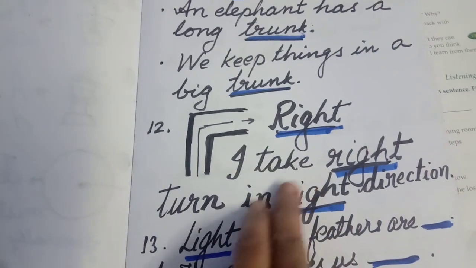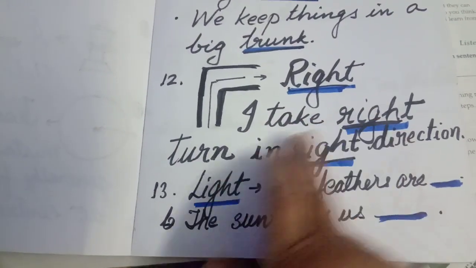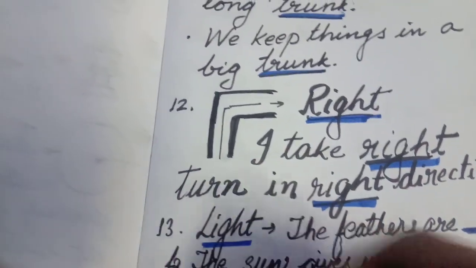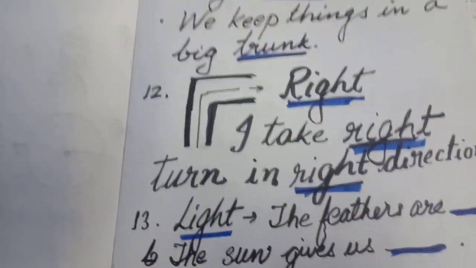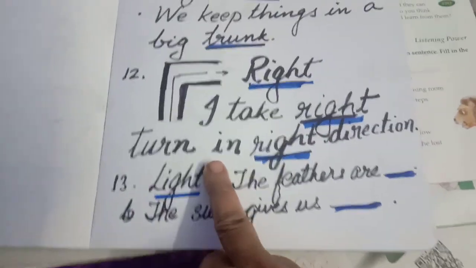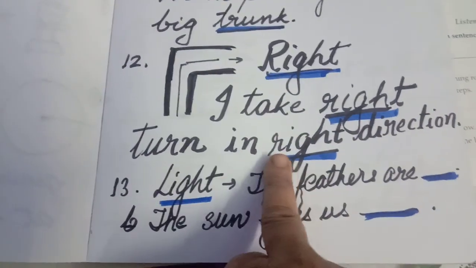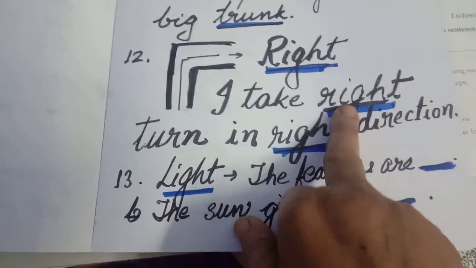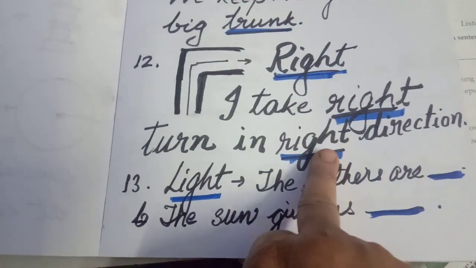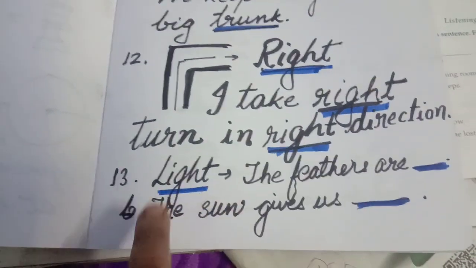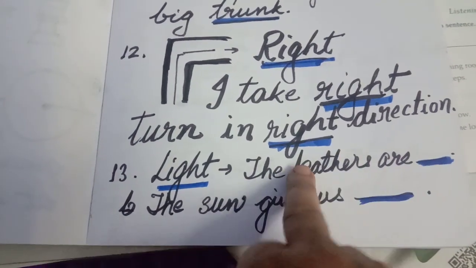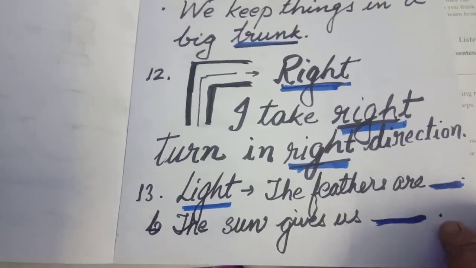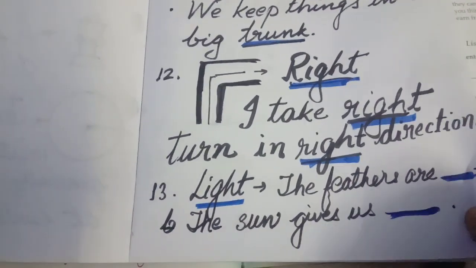Right, we can use right in two ways. I take a right turn in the right direction. While we move on the road, we take a right turn. Right is the correct direction. This right means right side, not left side. And this right is the right direction. Light, the feathers are light, feathers are not heavy. The sun gives us light. Both are different.